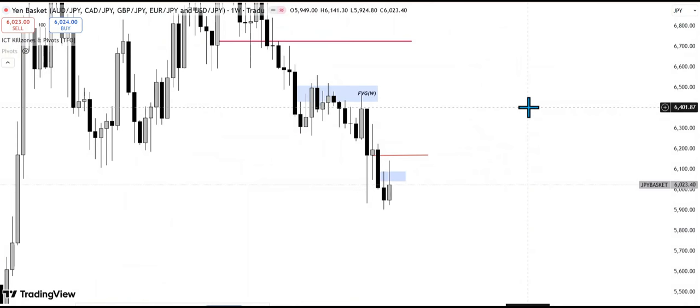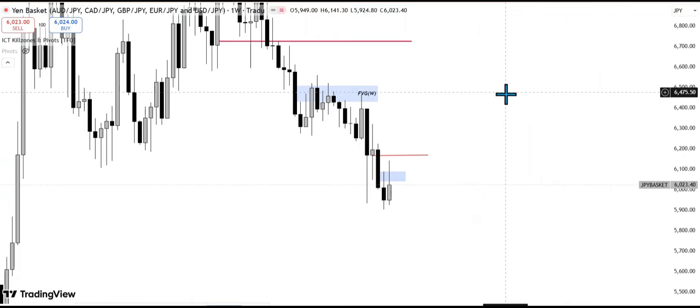For those people who are new, yen basket is just the yen. The same way we use DXY for USD pairs, that's the same way we use yen basket for yen cross pairs. But when it comes to USDJPY, USDJPY is a major pair. So USDJPY has a stronger correlation with DXY compared to the yen basket.